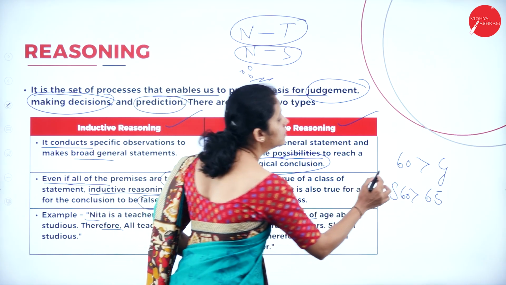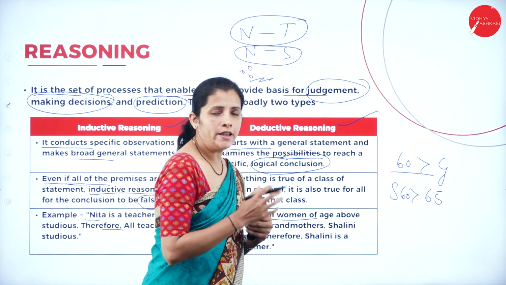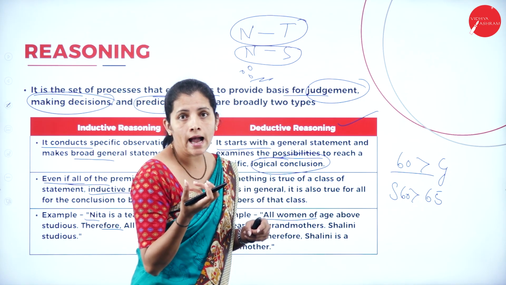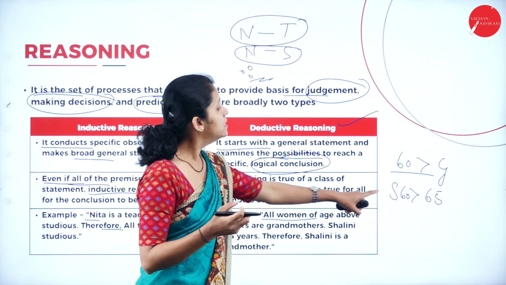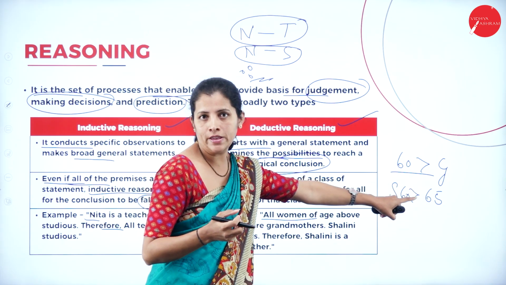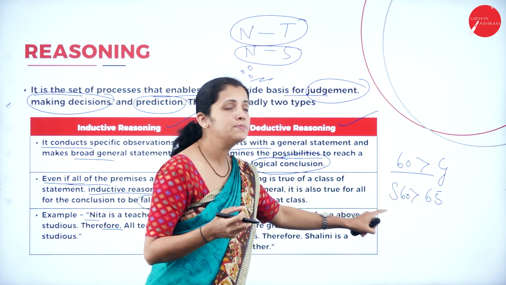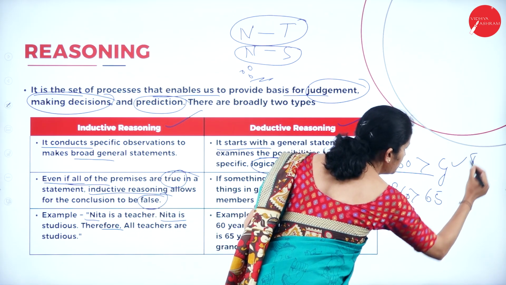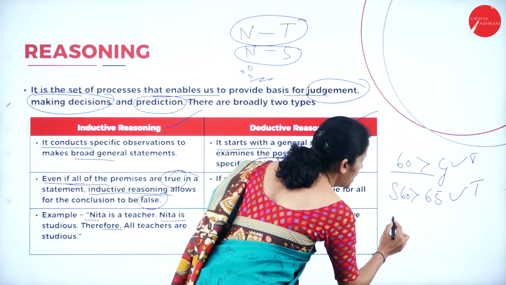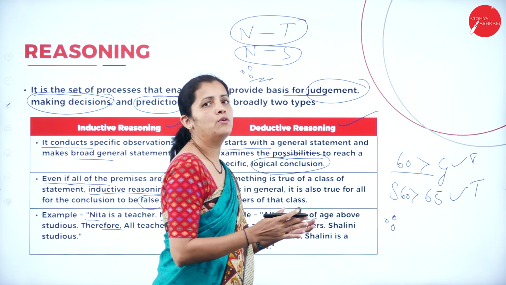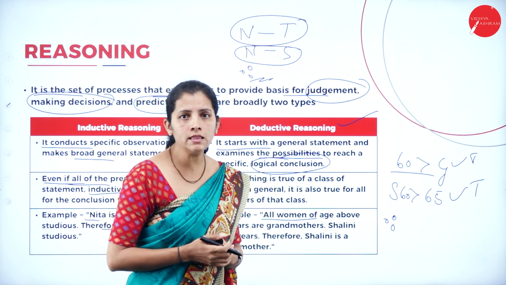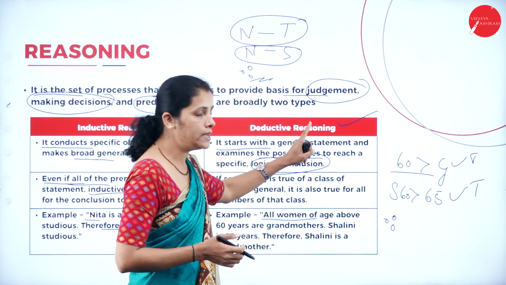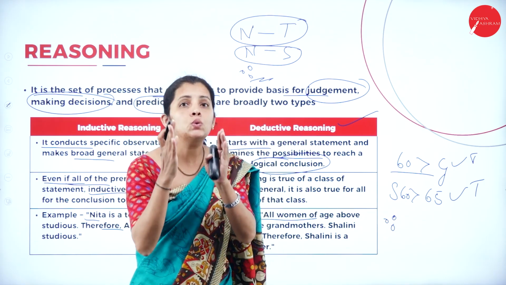Okay, now I am going to have this statement: if age is above 60, then I am going to call her a grandmother. And now Shalini is 65 years. Therefore, what is my conclusion? She is a grandmother. So this is a true statement and this is a true statement, and what is the conclusion? Therefore, Shalini is a grandmother, and this statement is true. So in deductive reasoning, for true statements, true output.